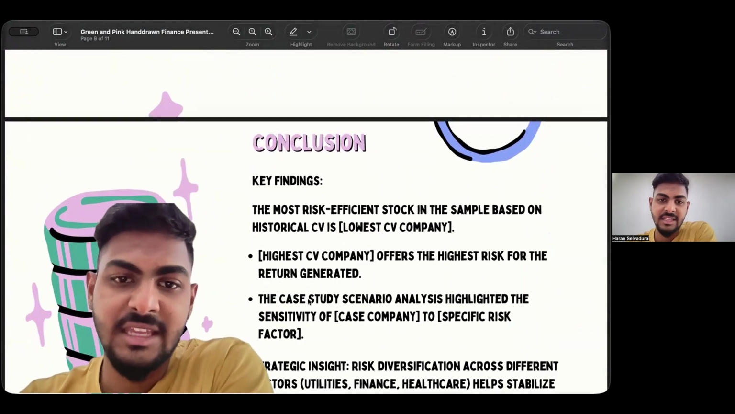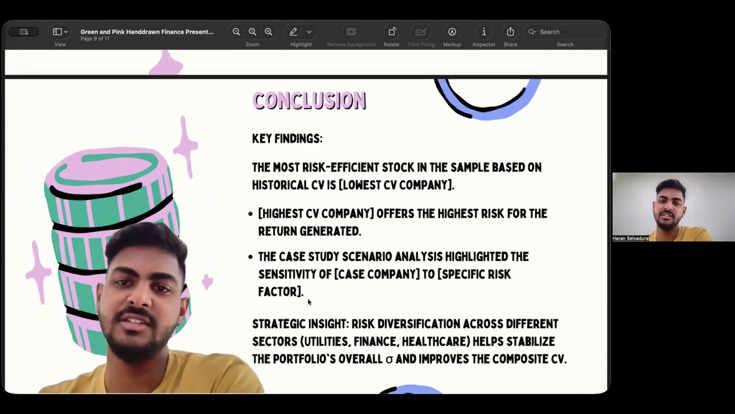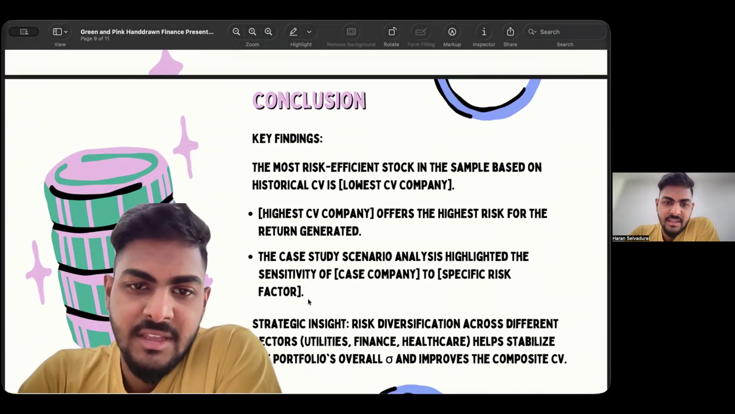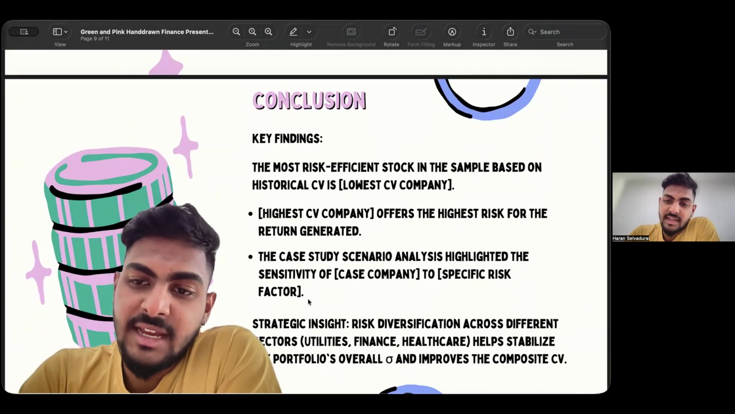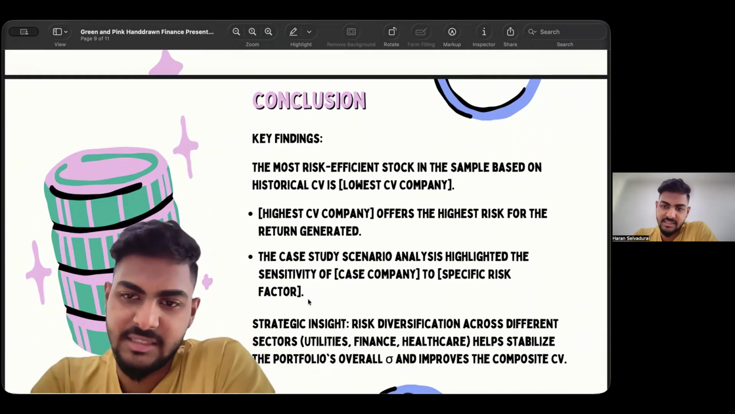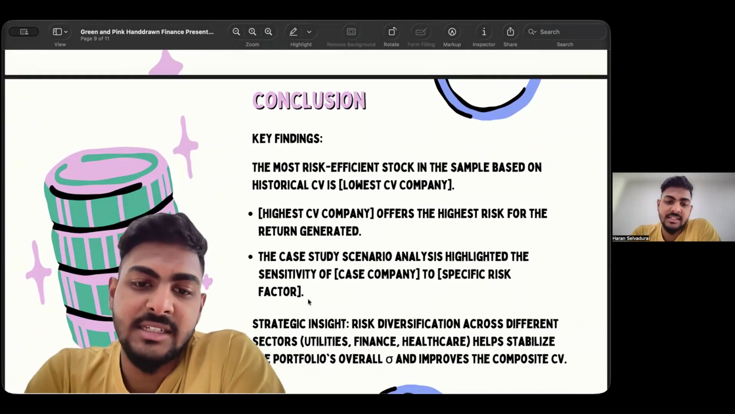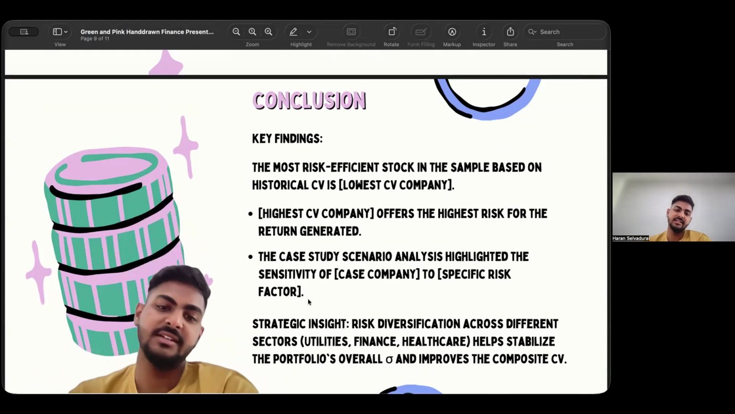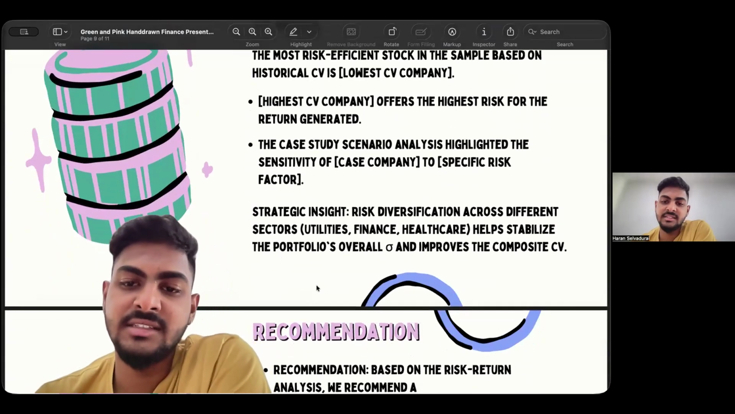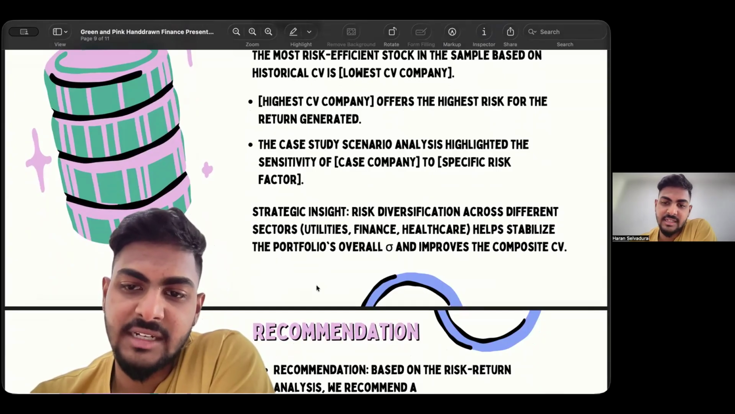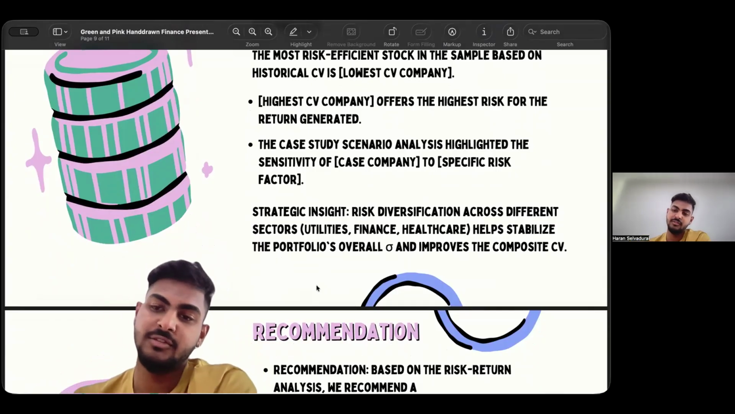The conclusion will be the key findings. The most risk-efficient stock in the sample based on historical CV is the lowest CV company. The highest CV company offers the highest risk for the return generated. The case study scenario analysis highlighted the sensitivity of the case company to specific risk factors. Strategic insight: risk diversification across different sectors, utilities, finance, and healthcare, helps stabilize the overall portfolio and improve the composite CV.